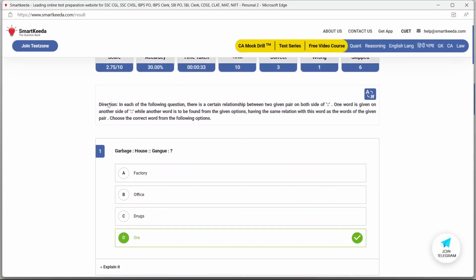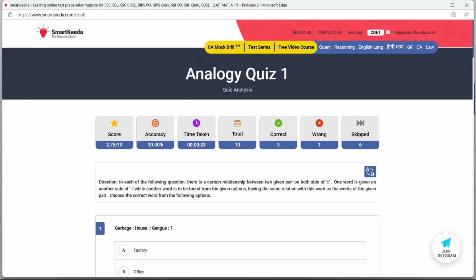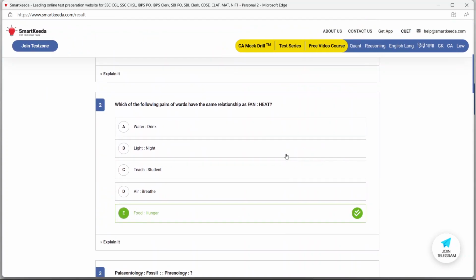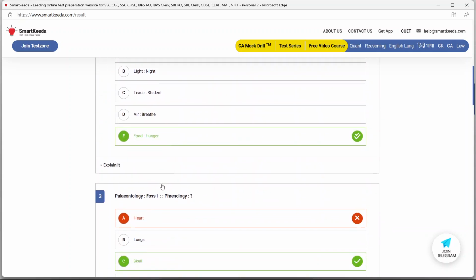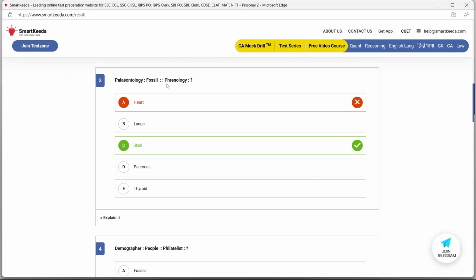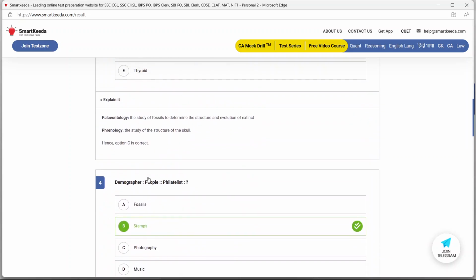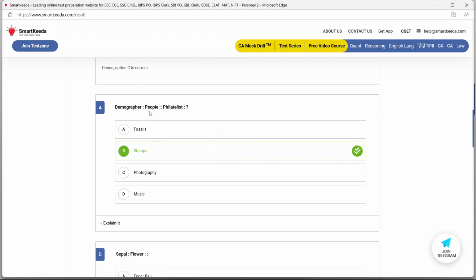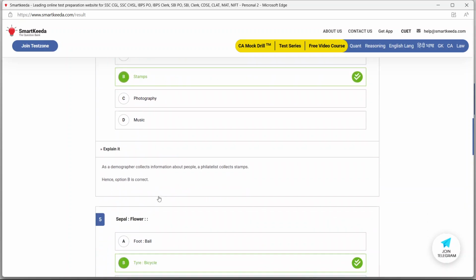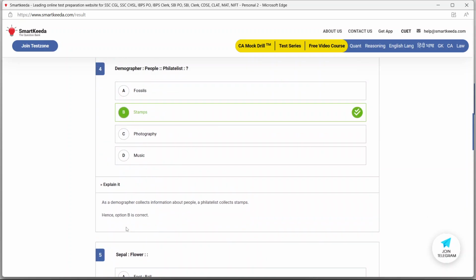If I submit the quiz, my score is 2.75. Accuracy is 30. Total 10, correct 3, wrong 1. As you can see, food is hunger, that's correct. Garbage house, gangu, correct. But phrenology is not related to heart, because cardiology is related to heart. Skull is related to phrenology. And everything with regard to this is given in the answers as well. Demographer, people, philatelist, what? So as you can see, the answer to this is also given here.